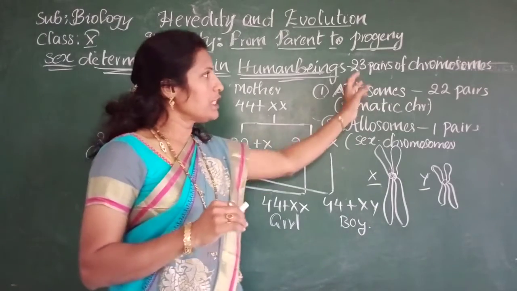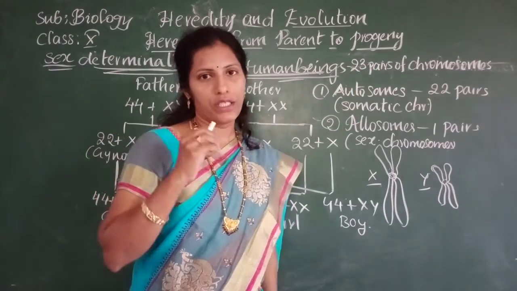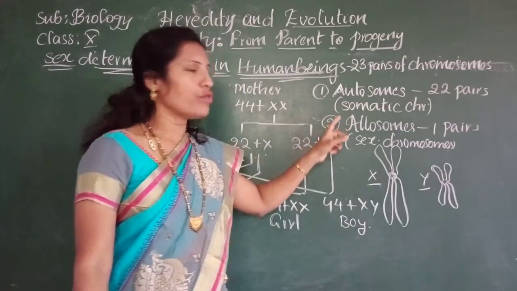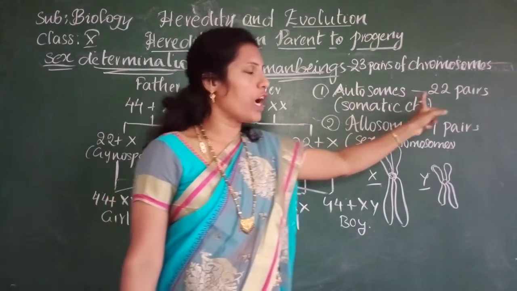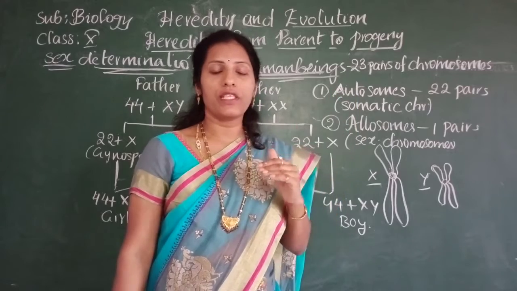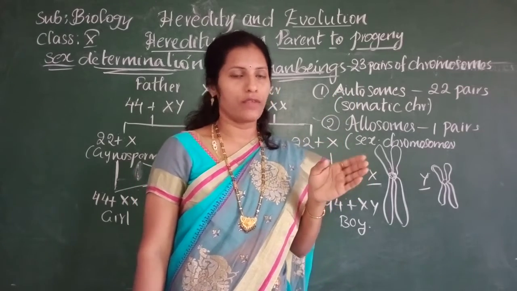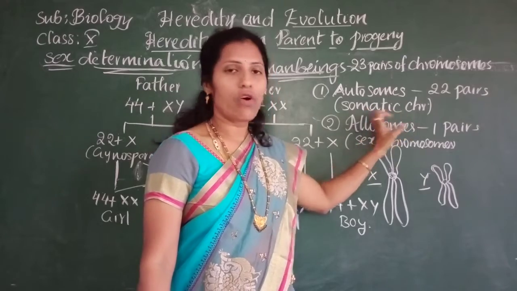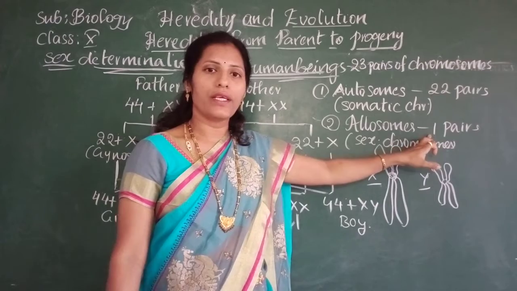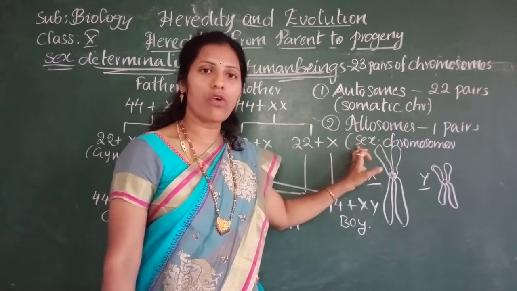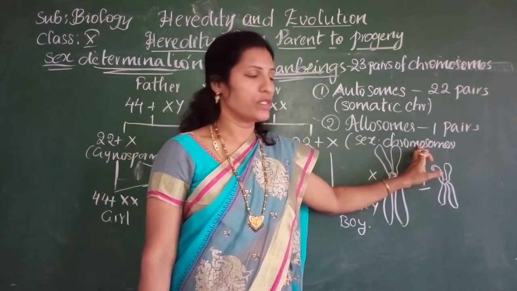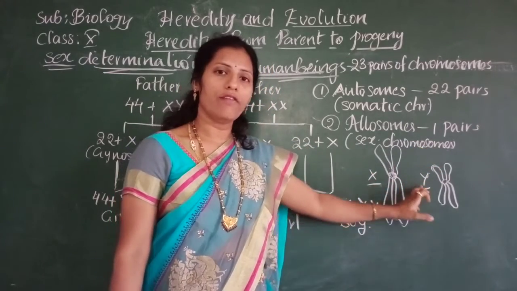We have 23 pairs of chromosomes. That means we have 46 chromosomes. And these chromosomes are divided into two types: autosomes and allosomes. Autosomes, we have 22 pairs, which indicate the structural appearance, that means the vegetative parts. That's why they are also called somatic chromosomes. The other pair is the allosomes. They are also called sex chromosomes. And here we have two types of chromosomes, the X chromosome and the Y chromosome.